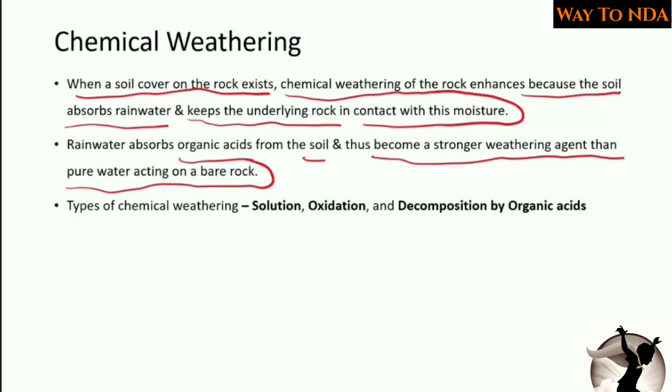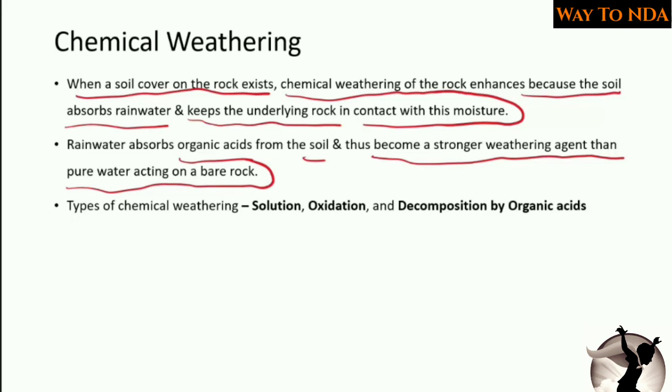At that time the chemical composition of the rainwater will be altered. Why? Because there are different chemicals present in the soil itself, and the different chemical composition of the water coming on the rock will enhance the chemical weathering.